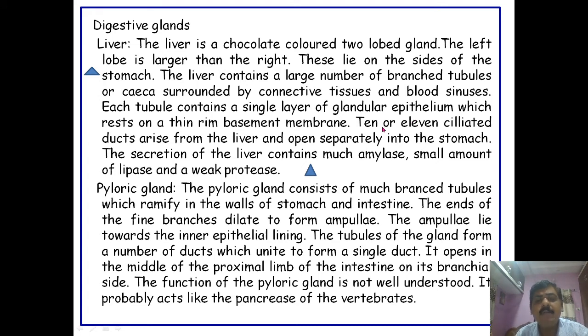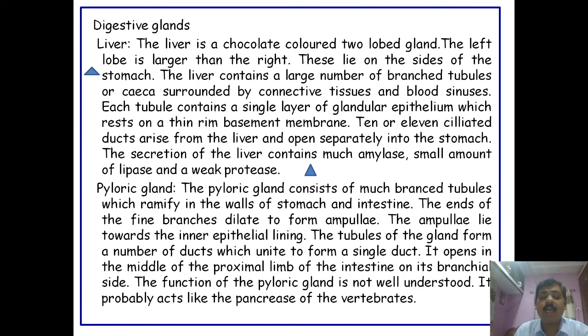10 or 11 ciliated ducts arise from the liver that open separately into the stomach. The secretion of the liver contains enzymes like amylase, lipase, and a weak protease, which help in the digestion of starch, proteins, and lipids.